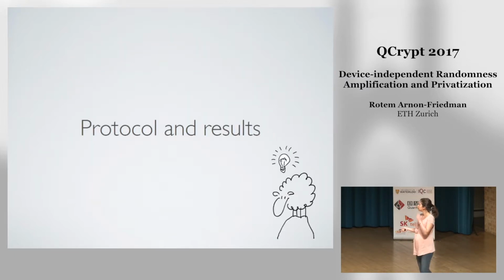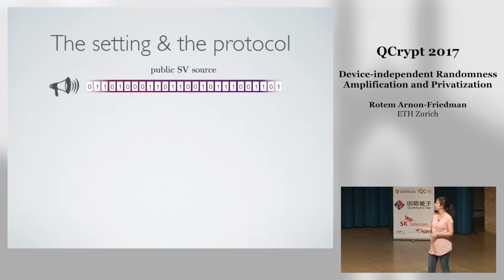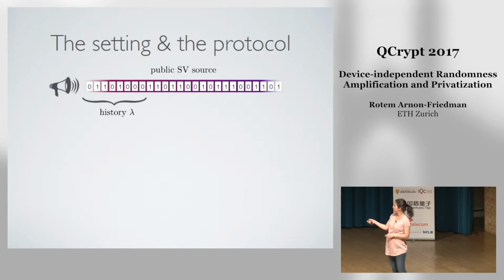Good. So I'll tell you about our protocol and the results. This is the setting that we consider here. I'll explain together with the protocol. So this is our public SV source, and as I said, we can think of it as a sequence of bits coming one after the other. Let's say that there is some point in time here, and all the previous bits, this is what we call the history. This includes all the past and maybe some other classical information from the history, and this is all classical information.